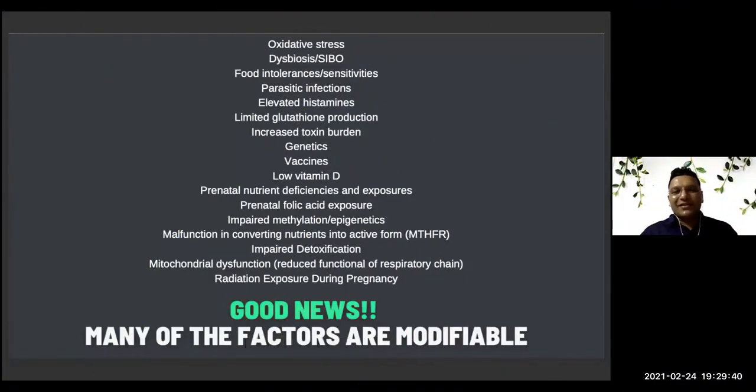Here we have listed various reasons for autism or ADHD. This can be oxidative stress. This can be dysbiosis. Dysbiosis means poor gut bacterial balance in the large intestine. SIBO means poor bacterial imbalance in the small intestine. These children might be bloated, constipated, or have loose stool, diarrhea, or sometimes GERD, acidity. That is also another problem.